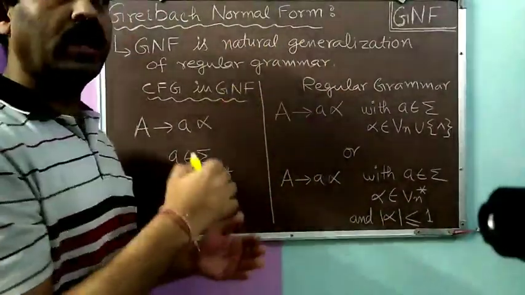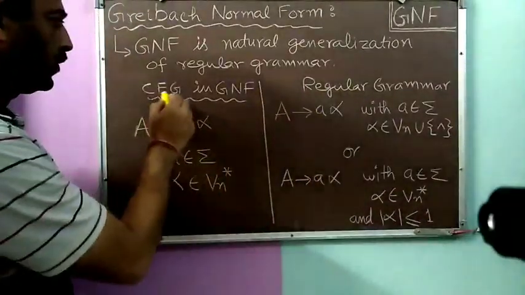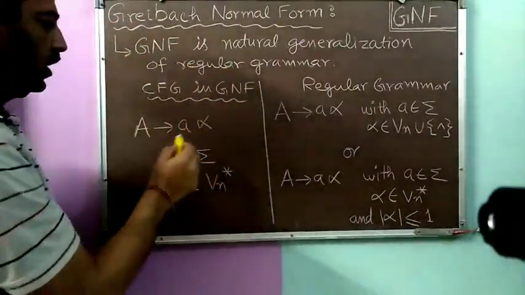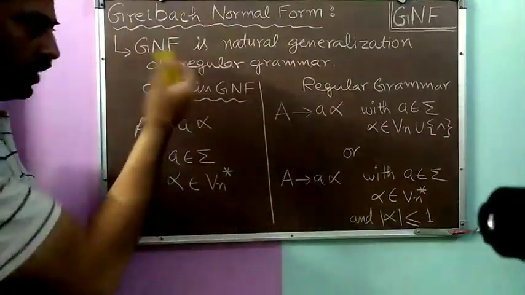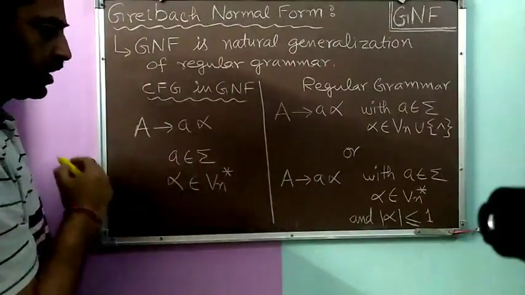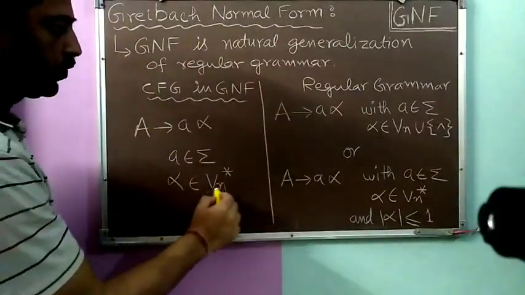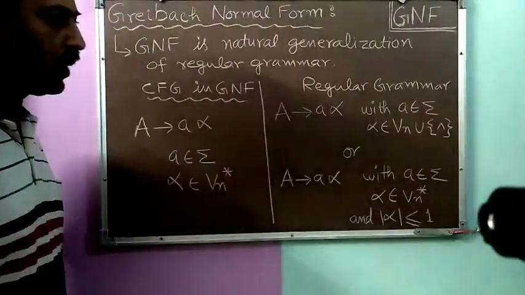For this, we will be comparing the format of their productions. If a CFG is in GNF, the format of the production is A to a alpha, as we have already discussed, where a belongs to sigma, that is a is a terminal, and alpha belongs to Vn asterisk, meaning it is a sequence of 0 or more variables.